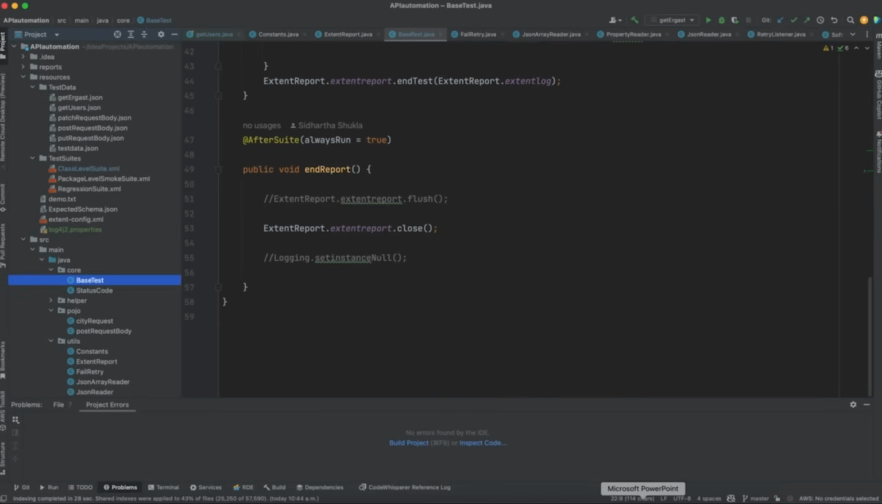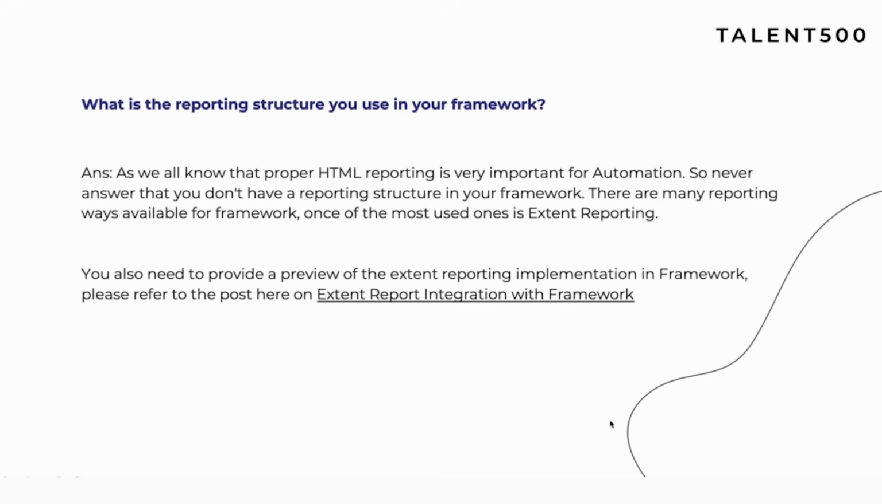And if you want to understand my extent report structure, you can comment on the video. If I get enough comments, I will create a separate session on how this extent report implementation happened and what I have done to make it work in a better way. I have used some patterns also over here, so I can explain in a separate session maybe. But overall, that's what you need to explain, right?